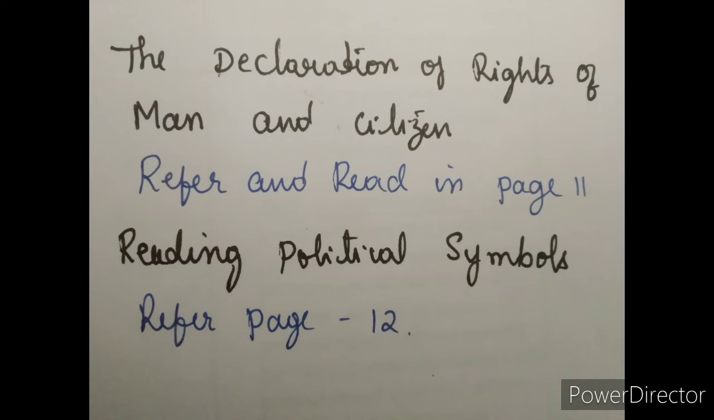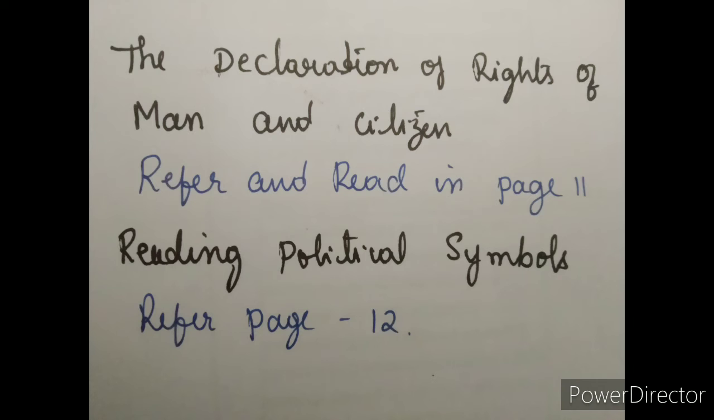In the first, what they declare is that men are born with rights and have equal rights. The aim of every political association is the preservation of the natural and inalienable rights of man. These are liberty, property, security, and resistance to oppression.